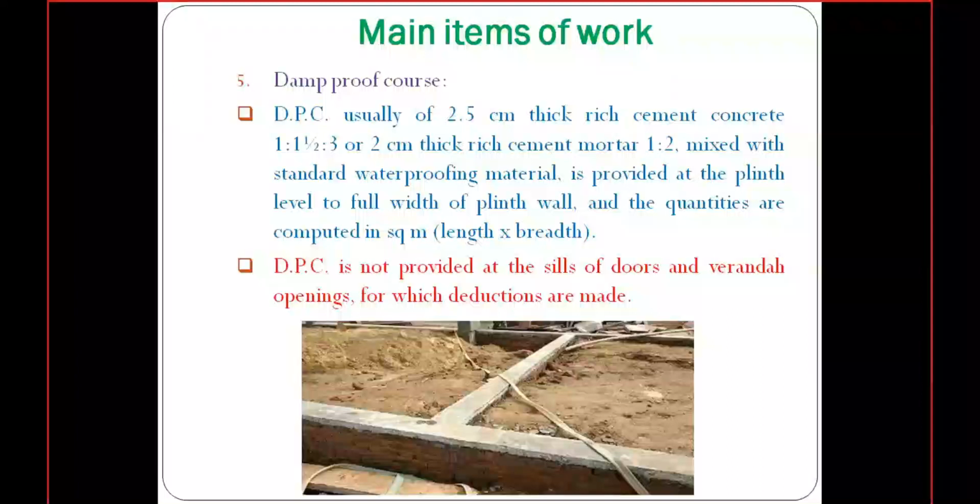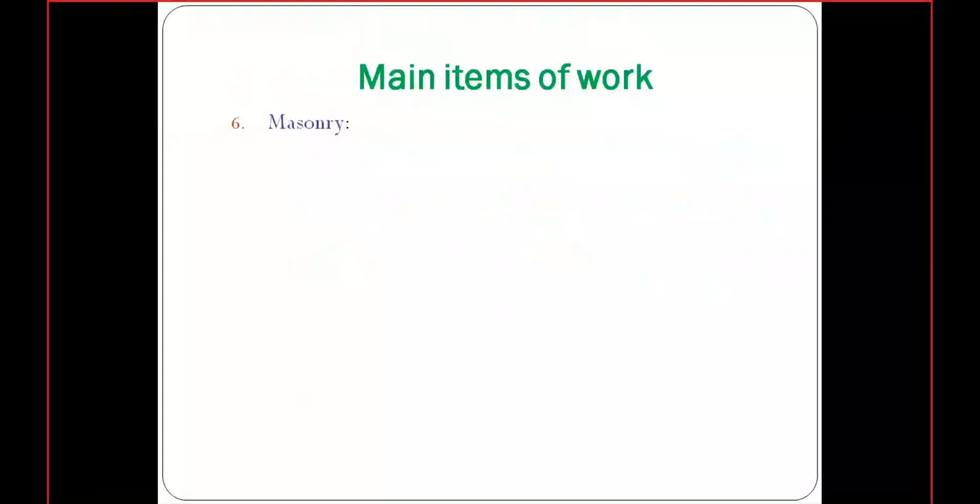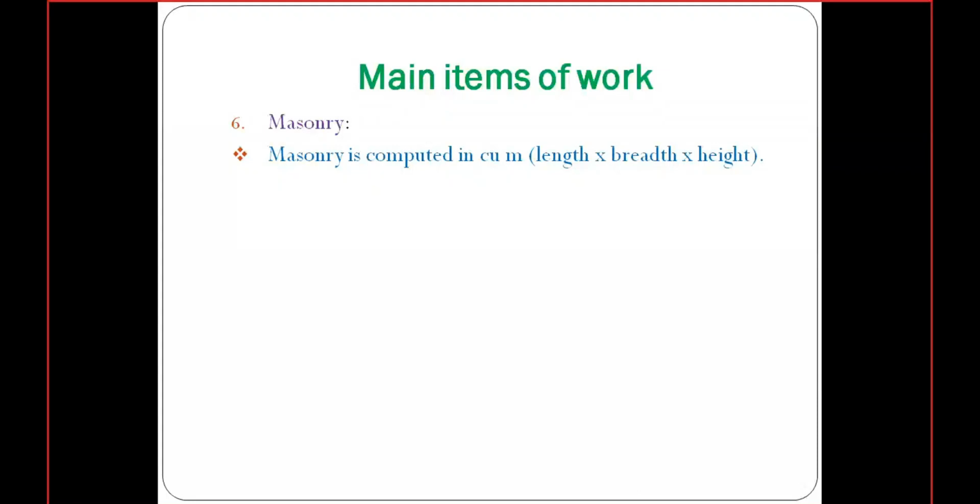The next one is masonry. Coming to the masonry, there will be masonry in every portion, that means from the foundation to the superstructure. Masonry will be computed in cubic meter. That means the length of the wall, height of the wall and width of the wall. Using these dimensions, we need to find the masonry in cubic meter.